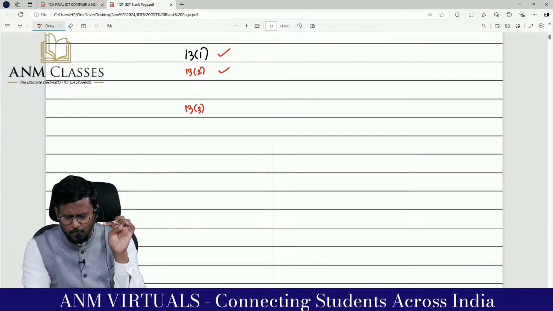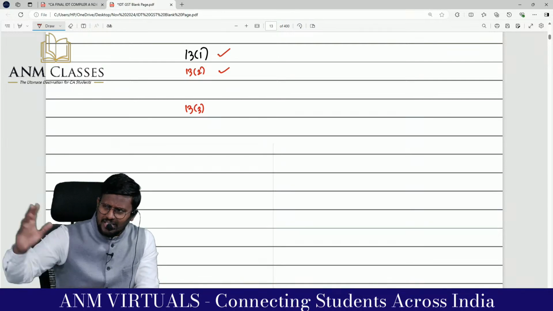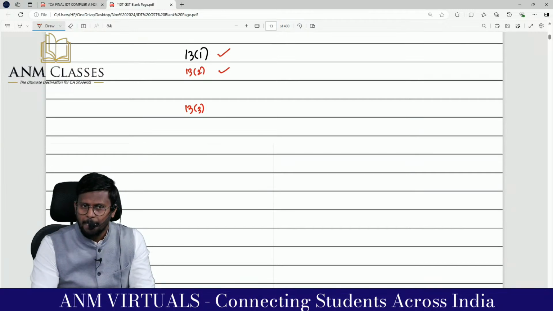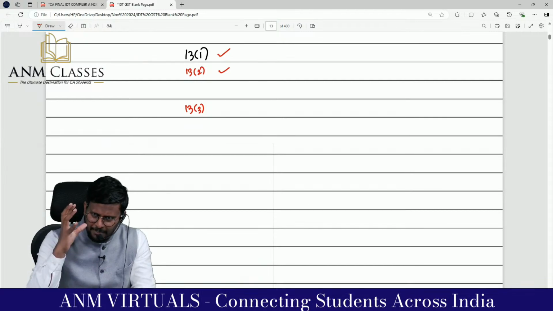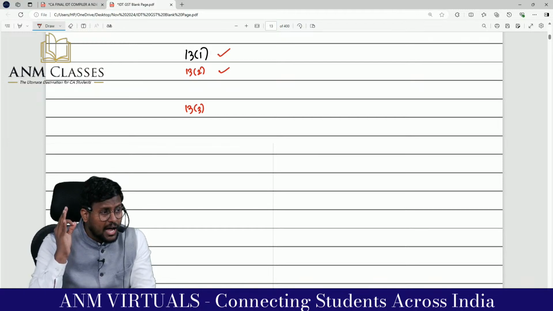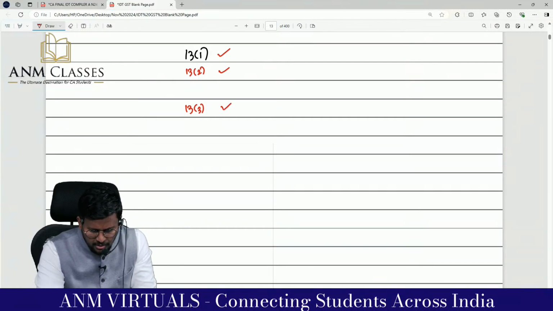Third one, this section will not be. We have to go and see section. Performance based services relating to individual, where the physical presence of the individual is mandatory, then the place of supply is the place where the service is actually performed. Comfortable with 13.3?